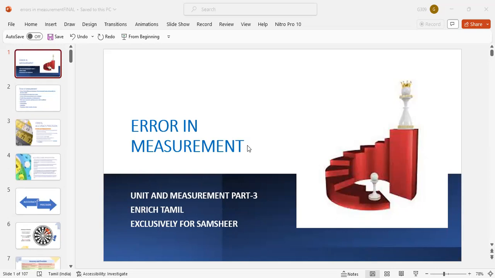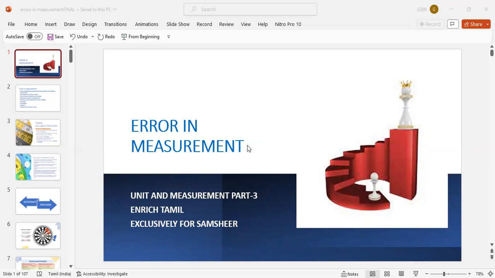Out of the 10 measurements, we know the true value. The difference between the true value and the measured value gives the absolute error for each measurement. For all the 10 measurements, we calculate the absolute error, and calculate the mean absolute error by taking the average.